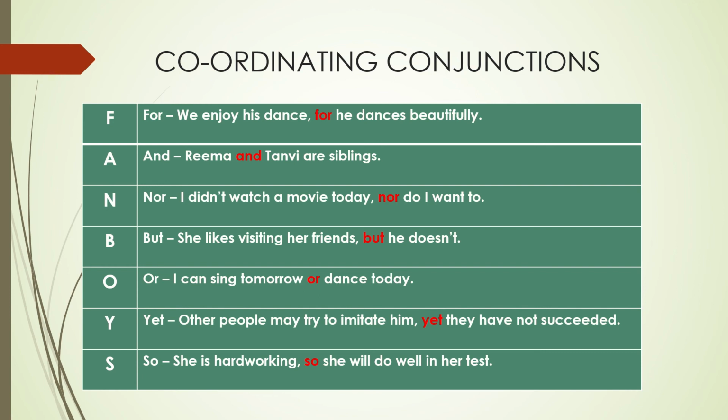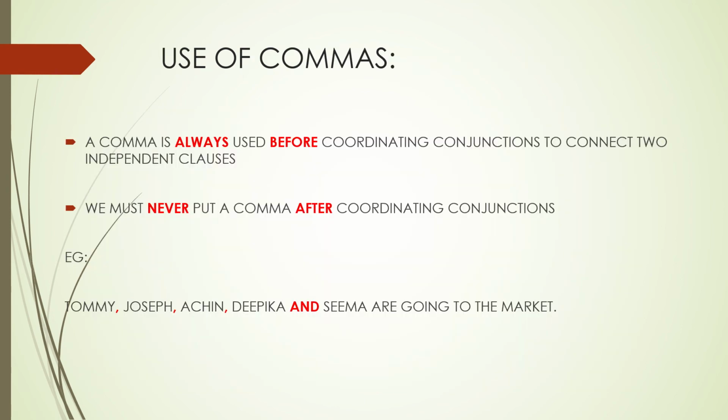All right. So here helps us to understand this properly. In coordinating conjunctions, children, we make use of commas. All right. And these commas are always used before the coordinating conjunction. We do not write the comma afterwards. If we write it afterwards, then our sentence formation becomes wrong, right?